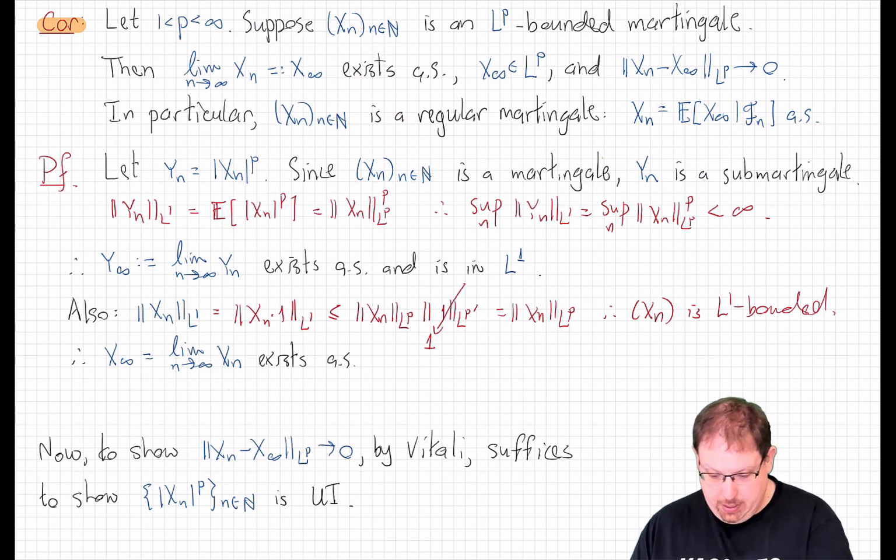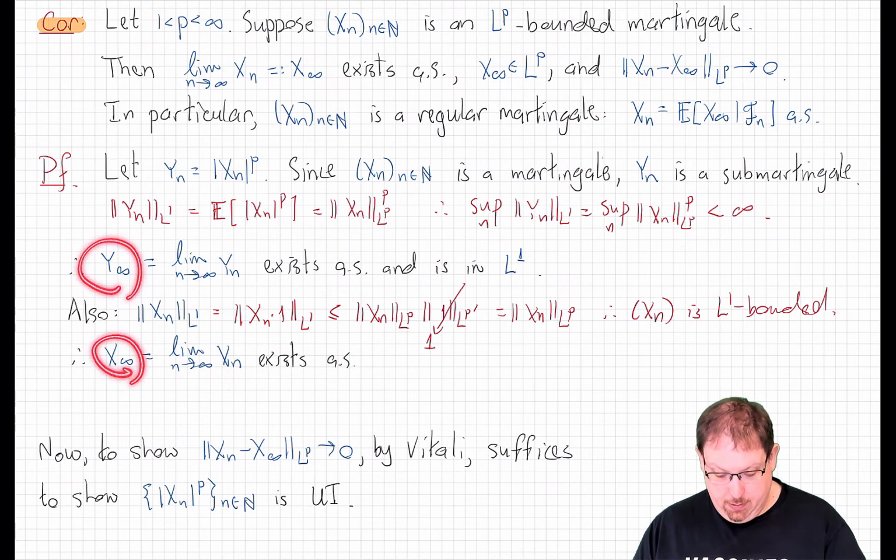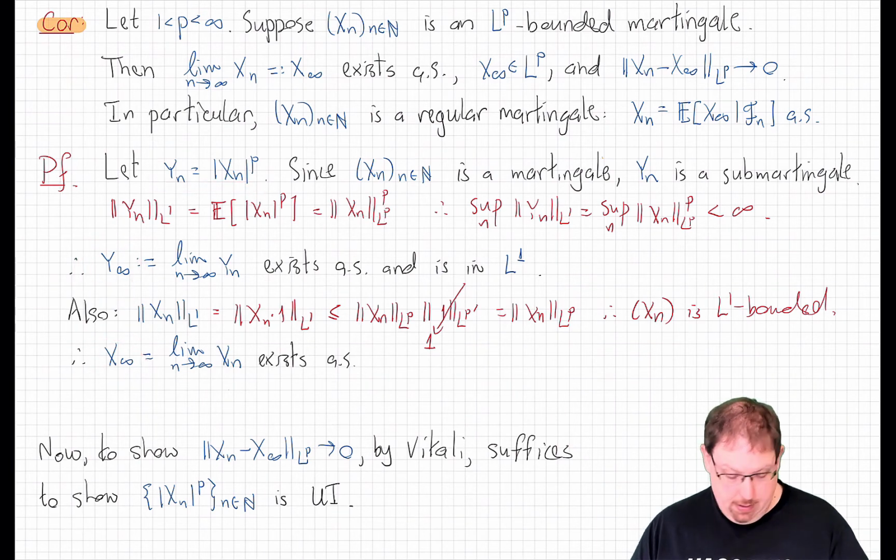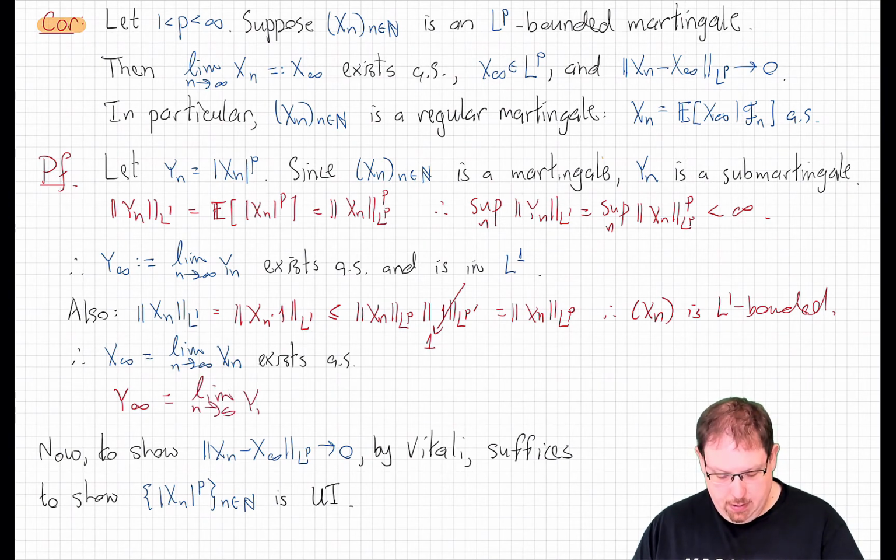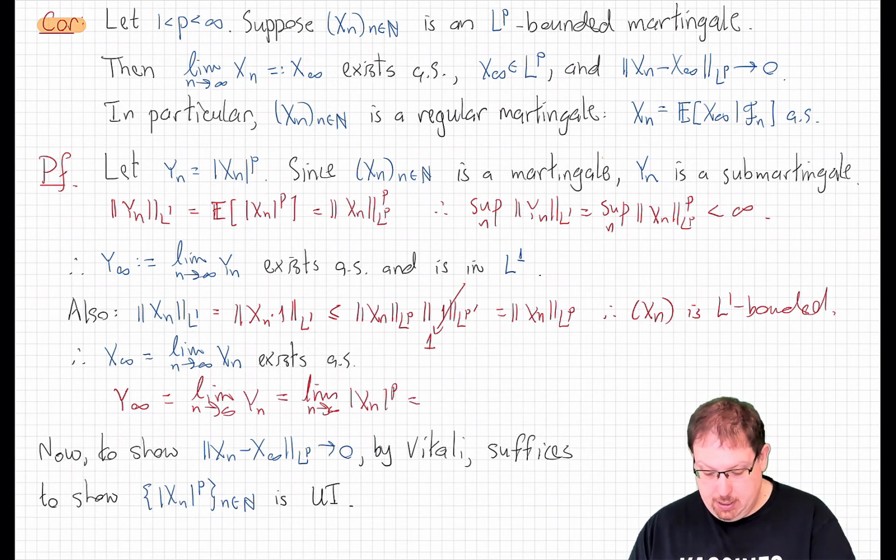But of course, we can now compare these two because they're clearly closely related. If I take y infinity, that's the limit as n goes to infinity of yn, but yn is xn to the p,